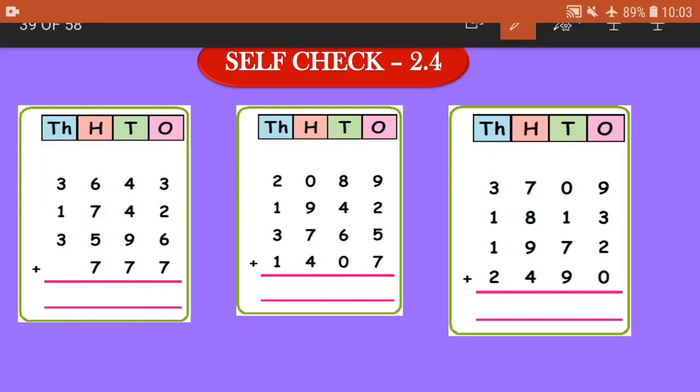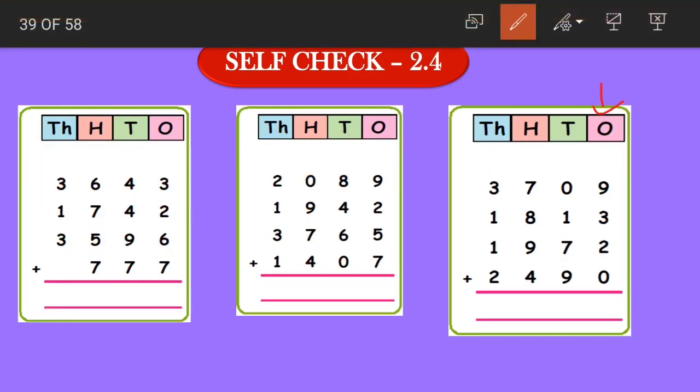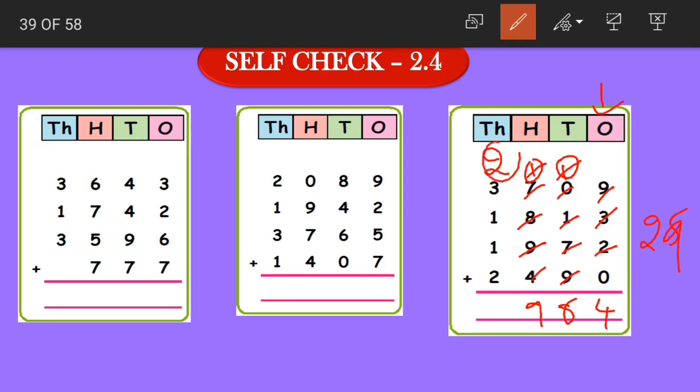Yes children, to the third question. In the ones place, we have 9 plus 3 becomes 12. 12 plus 2 becomes 14. Yes, 14. Again in the tens place, 1 plus 0 becomes 1. 1 plus 1 is 2. 2 plus 7 is 9. 9 plus 9 is 18. In the hundreds, 1 plus 7 becomes 8. 8 plus 8 is 16. 16 plus 9 is 25. 25 plus 4 becomes 29. 9 will be written here and 2 carried.